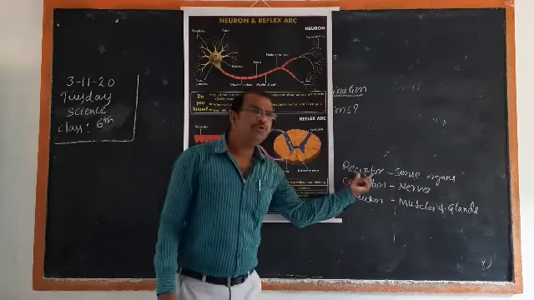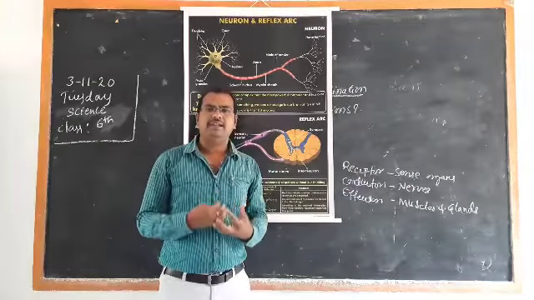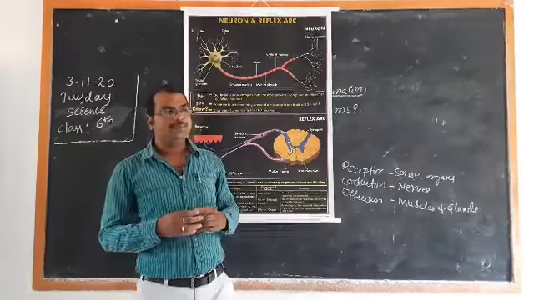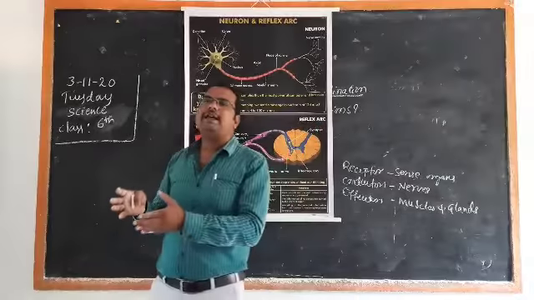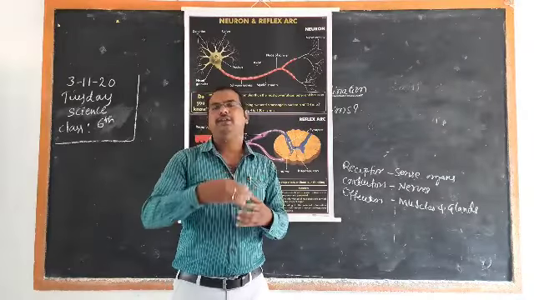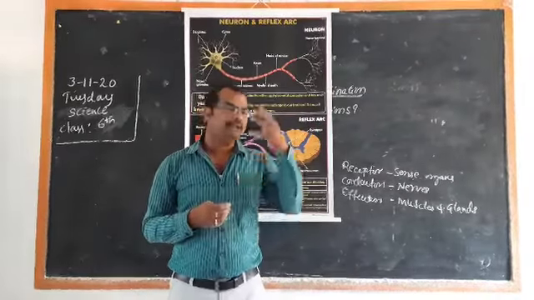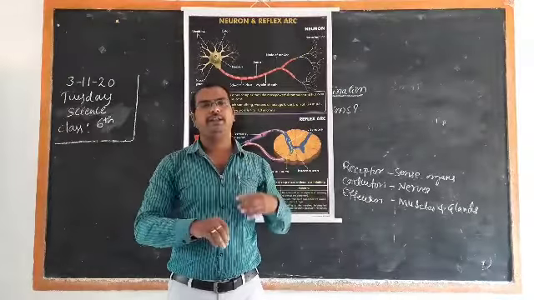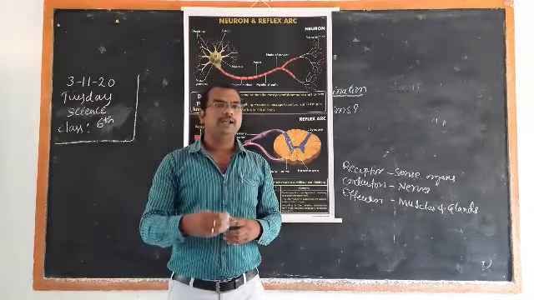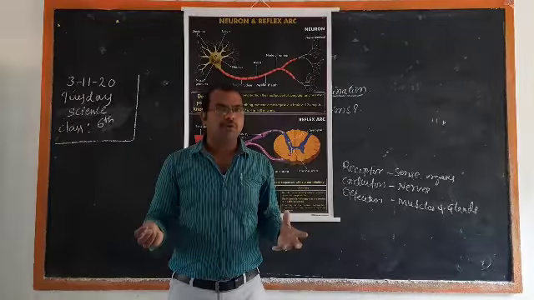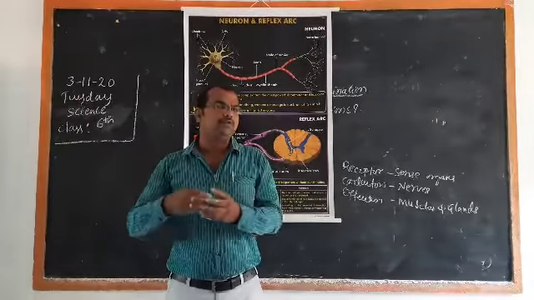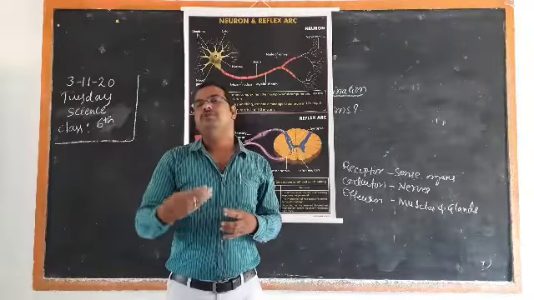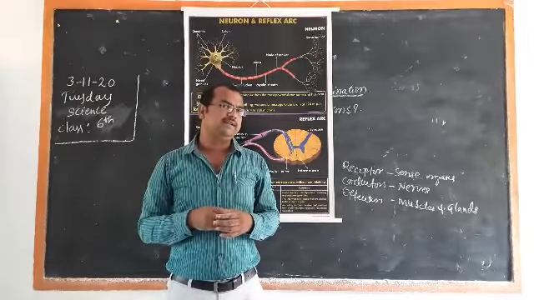Already I have told you, we sense our surroundings with the help of sense organs. For example, you are in the classroom, and suddenly a snake enters the classroom. How do you come to know that? Through your eyes. Through the eyes you are able to identify the snake. And you will respond in many ways. You will shout and try to run away from the classroom. These are the responses when you see the snake inside the classroom.